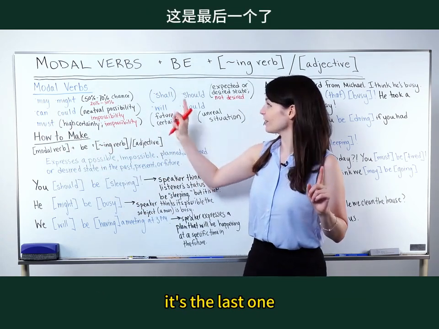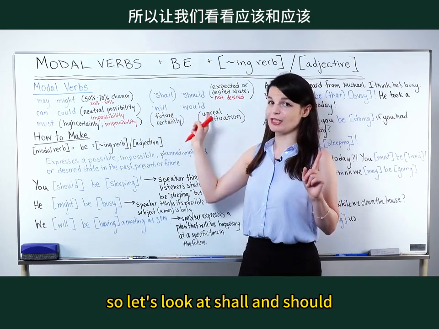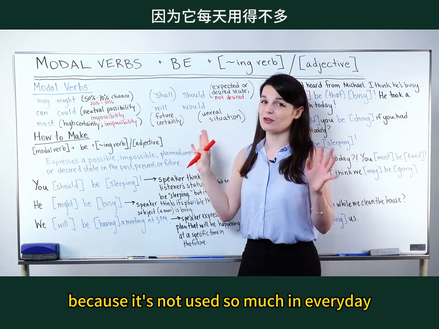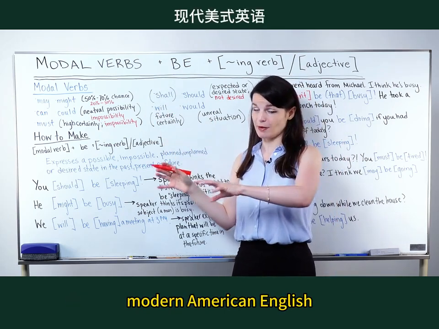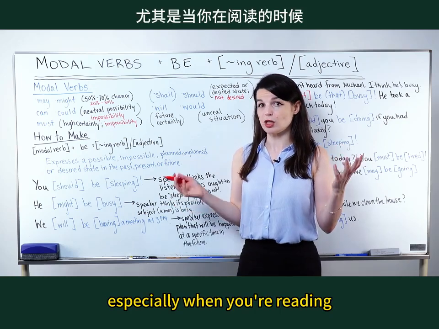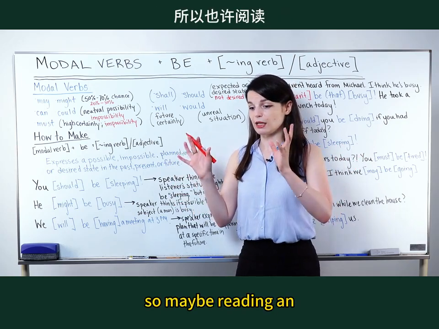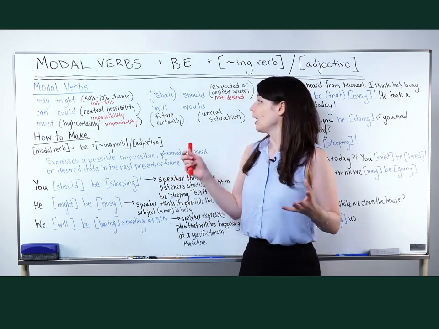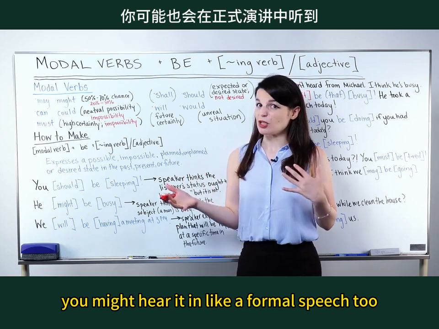Okay, I'm going to leave must for a little bit later. It's the last one. So let's look at shall and should now. Shall I have in parentheses here because it's not used so much in everyday modern American English, but you may hear it from time to time, especially when you're reading. So maybe reading an old book or maybe from time to time in the news. You might hear it in a formal speech too.